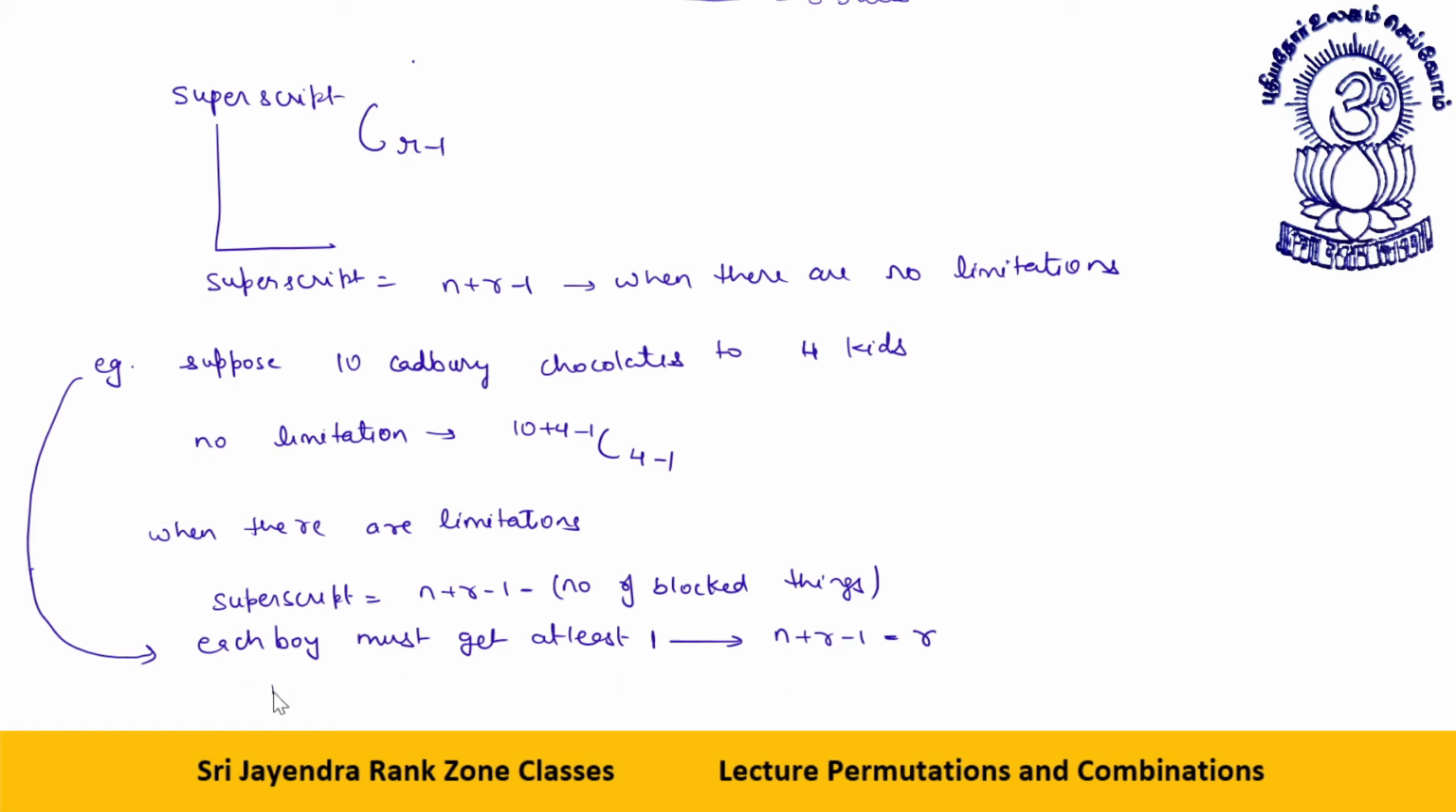In this case, n is equal to 10, r is equal to 4. How many are blocked? Each boy must get at least 1. So that is 4 into 1 is the blockage.